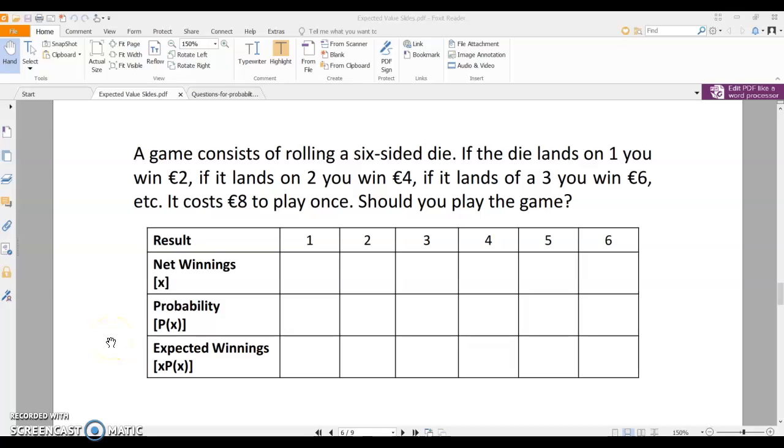All right, so in the other video on expected value, I said I would go through this example on slide 6 and simulate it.